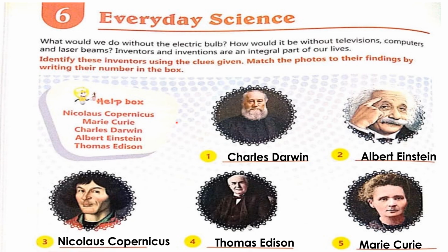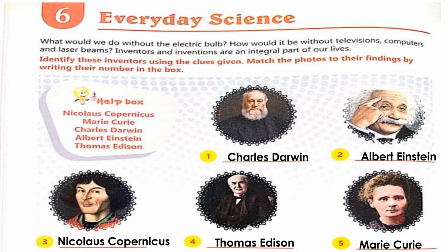So here the first picture is of Charles Darwin. Charles Darwin was not a scientist but an English naturalist who gave the scientific theory of evolution by natural selection that became the foundation of modern evolutionary studies. Next is Albert Einstein. He was a physicist who developed the theory of relativity. He revolutionized our understanding of space, time, gravity, and the universe.